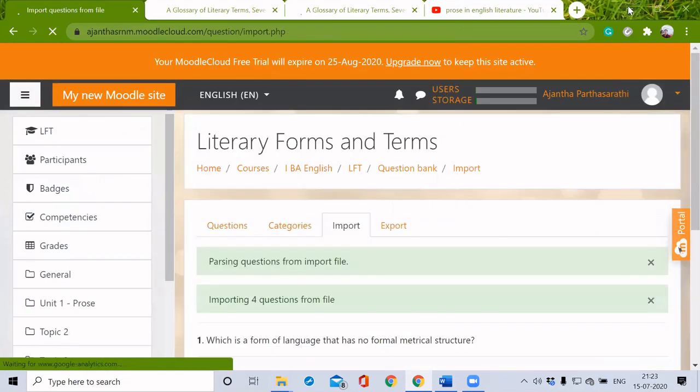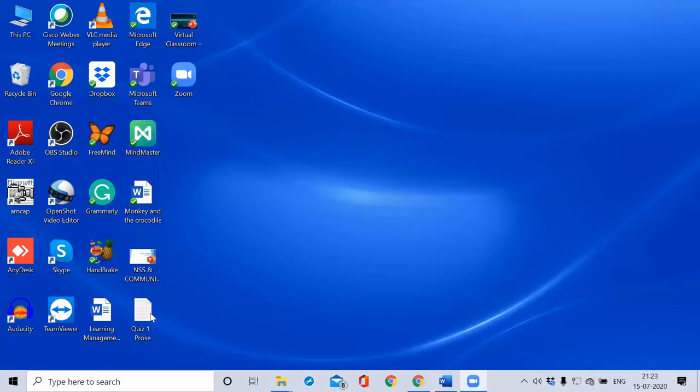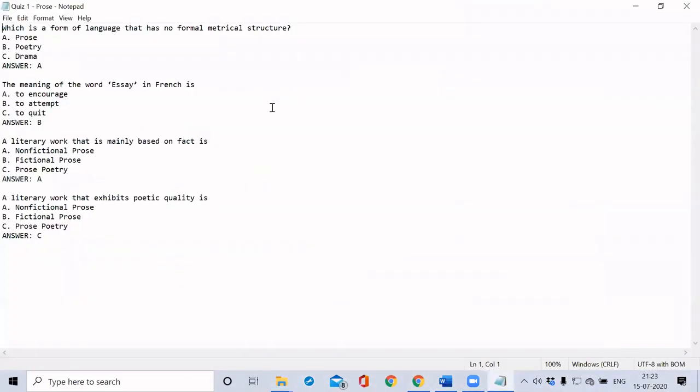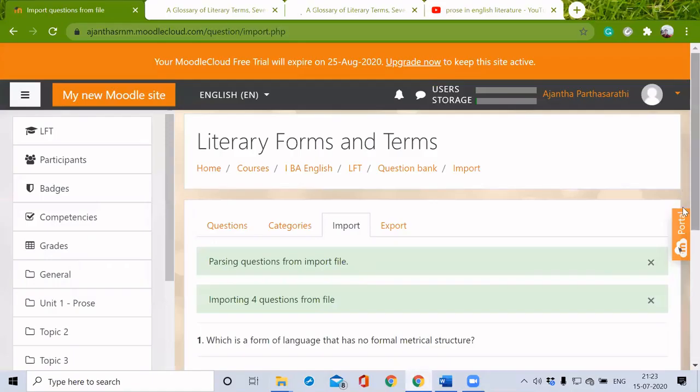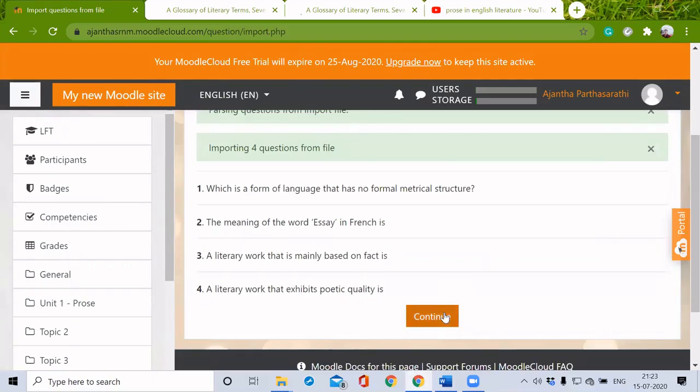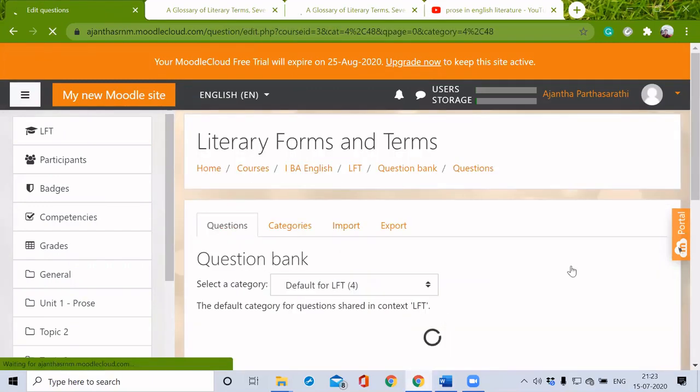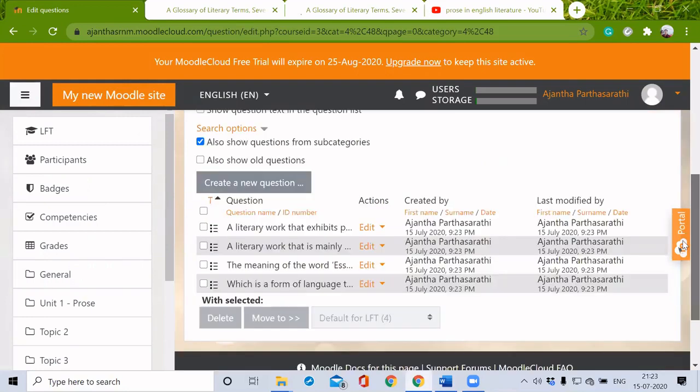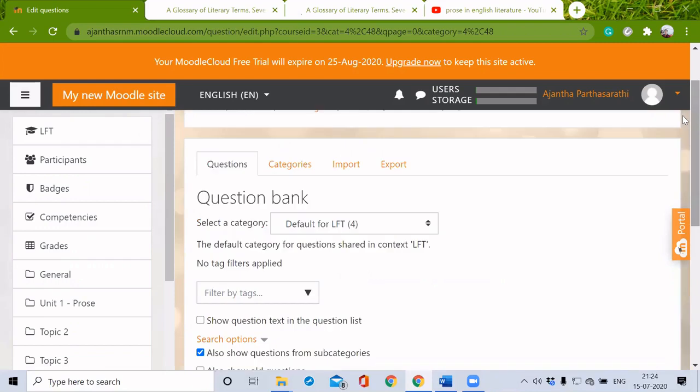I will show you that file. See, it has been saved in Notepad. So these are the questions imported. I'm just clicking yes, continue. So it is saved here. If I want to edit these questions later, I can do it by clicking this edit button. Let's see how to import these questions in our quiz.